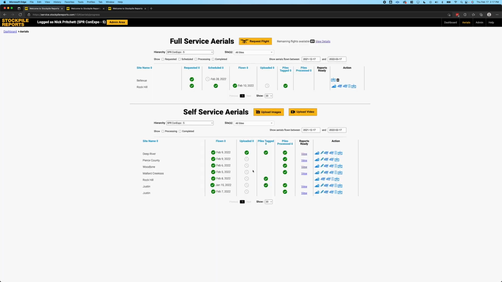Now that you've tagged piles, that's going to be sent over to our servers where the measurements will be processed. When the processing is done, you'll receive an email notification that the reports are ready for your review. Simply navigate to the site that you'd like to view reports for and hit View.